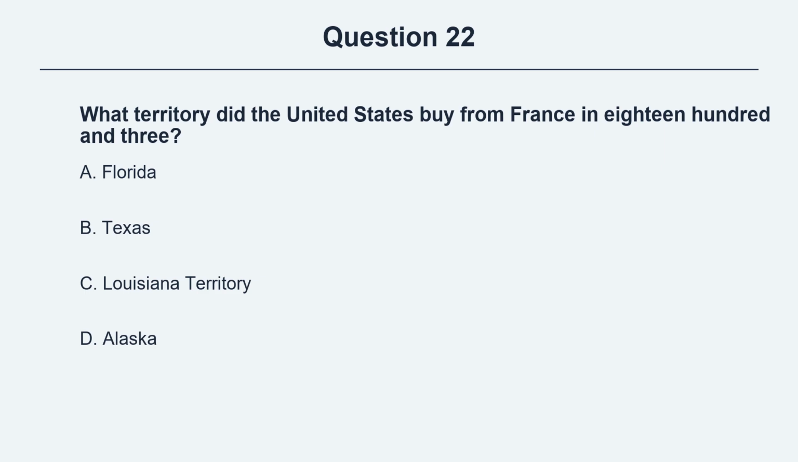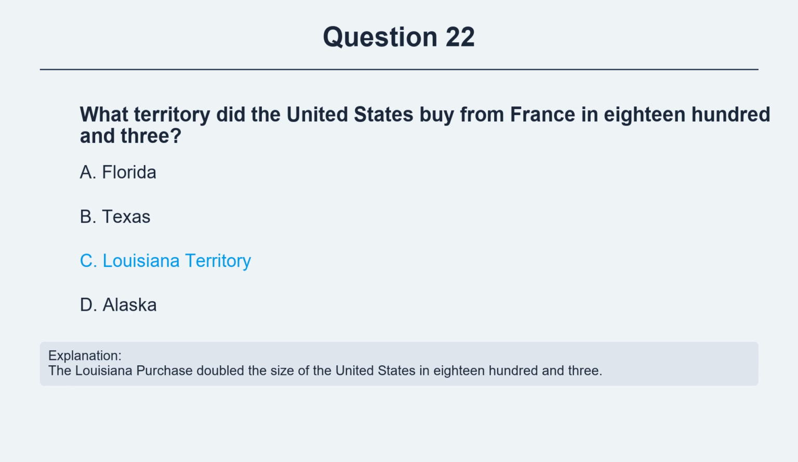Question 22. What territory did the United States buy from France in 1803? Option A, Florida. Option B, Texas. Option C, Louisiana Territory. Option D, Alaska. The correct answer is option C, Louisiana Territory. Explanation. The Louisiana Purchase doubled the size of the United States in 1803.